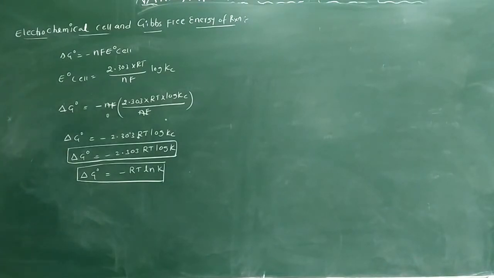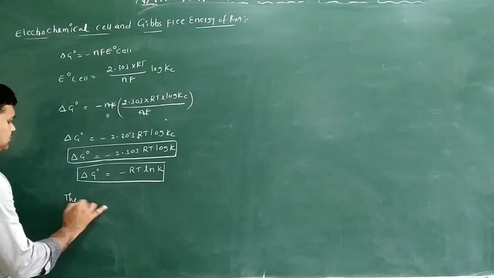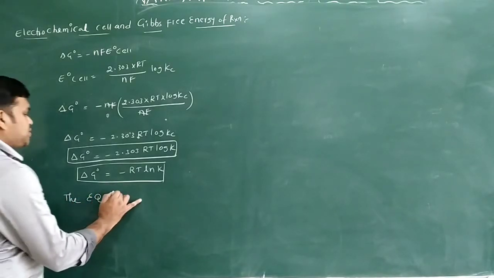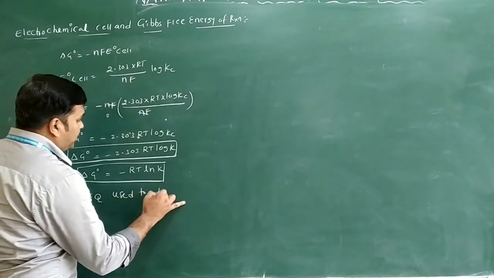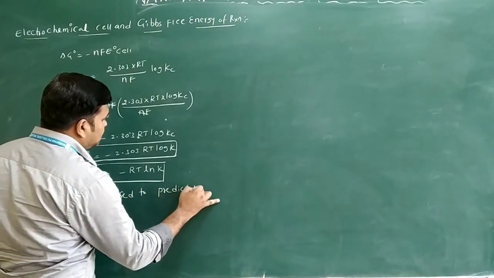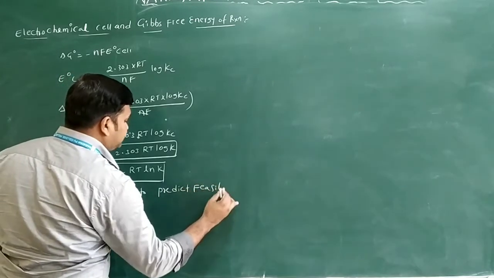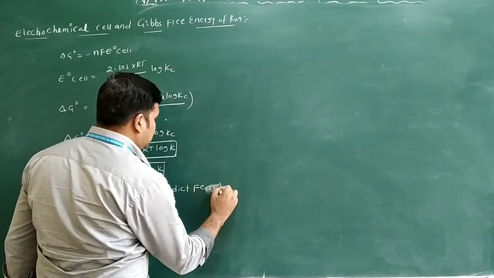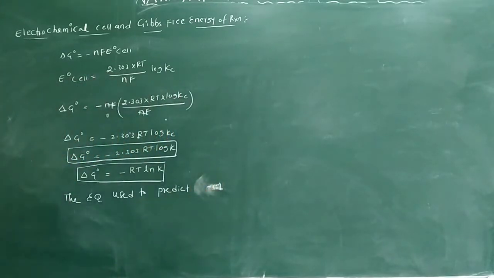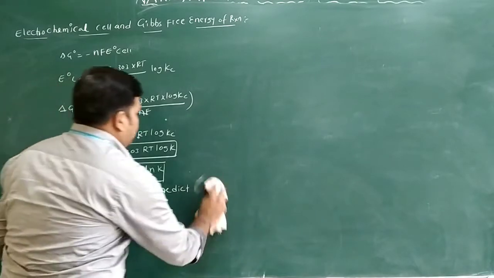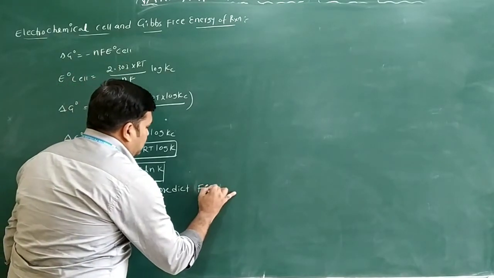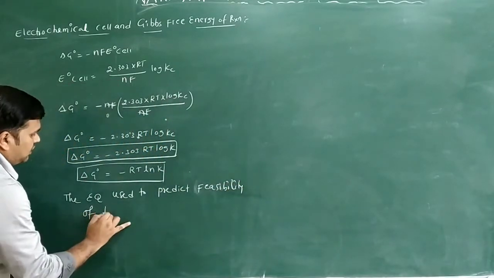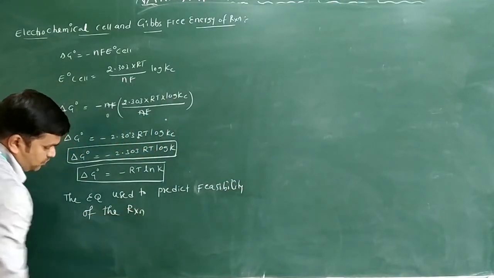We will write that: this equation is used to predict the feasibility of the reaction only.